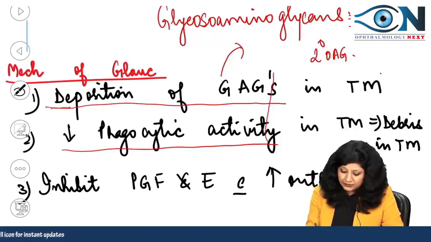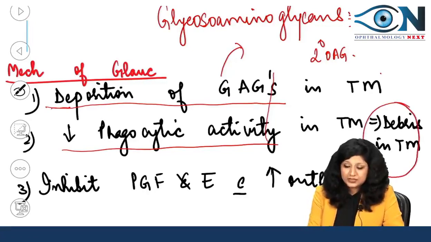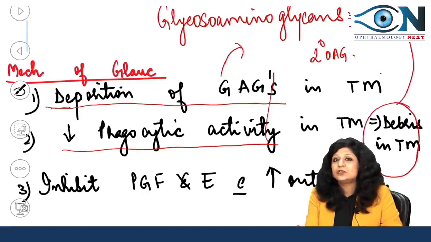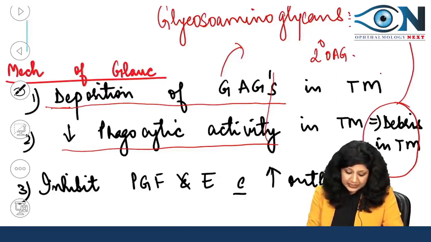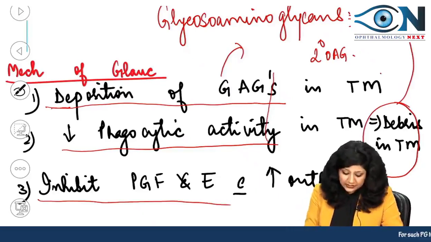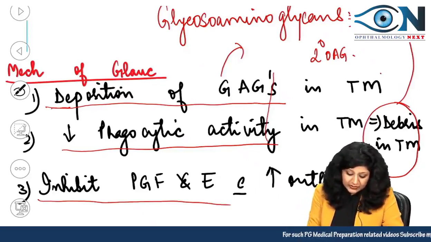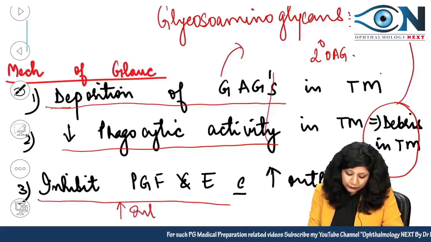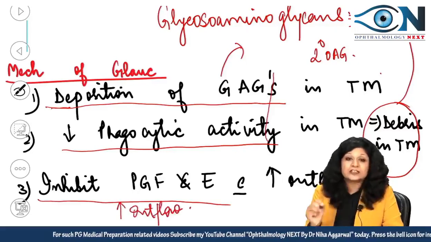Now because it is decreasing this phagocytic activity in the trabecular meshwork, what will happen? More of the debris will be present in the trabecular meshwork. Again this will lead to the trabecular blockade, and again this will lead to the secondary open angle type of glaucoma, right? Now what is the third mechanism? Third is, it is inhibiting the action of prostaglandins, especially which prostaglandins? E and F. Now what they are doing? This E and F actually are responsible for increasing the outflow facility. They are increasing the outflow.